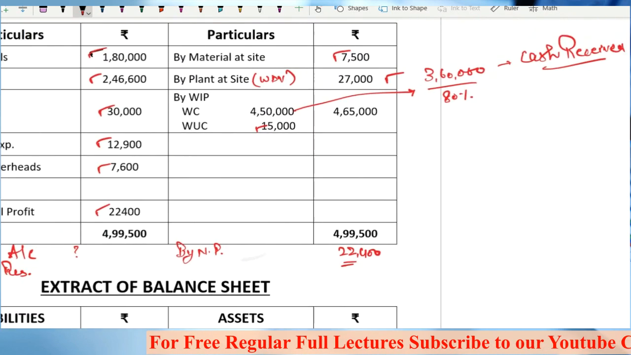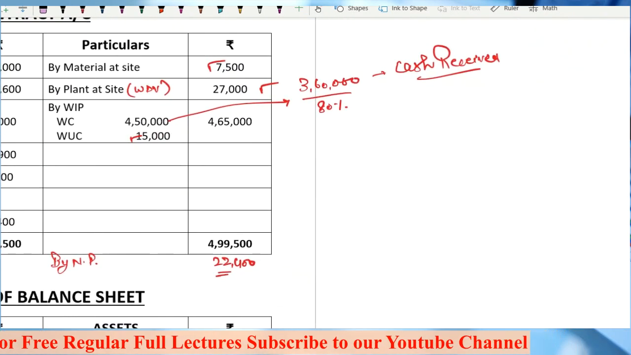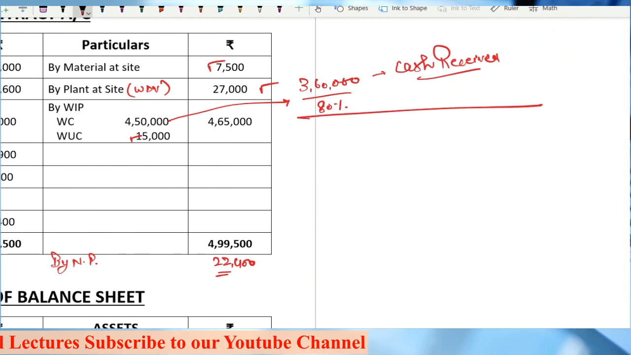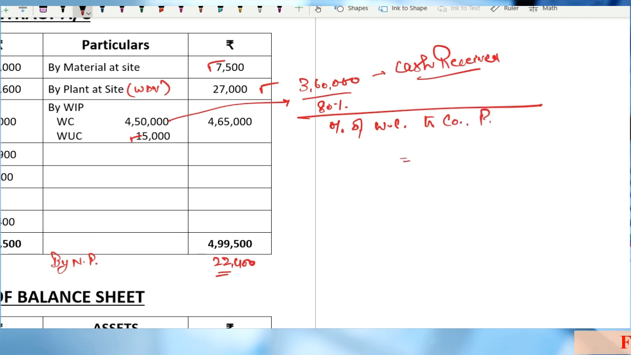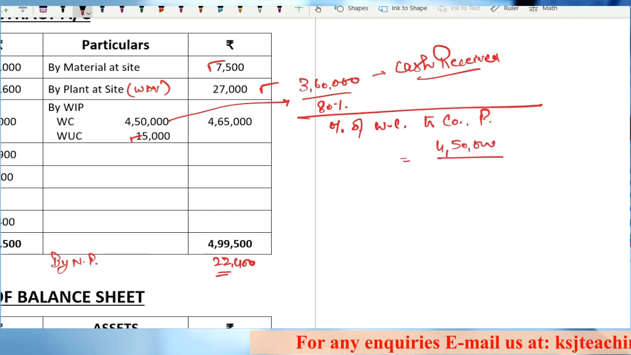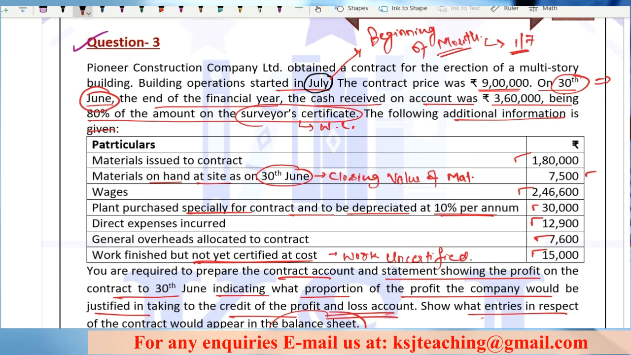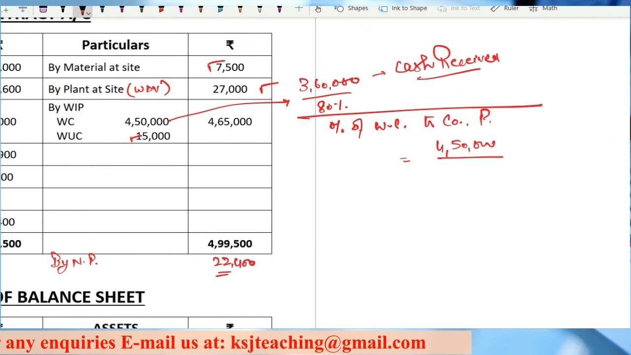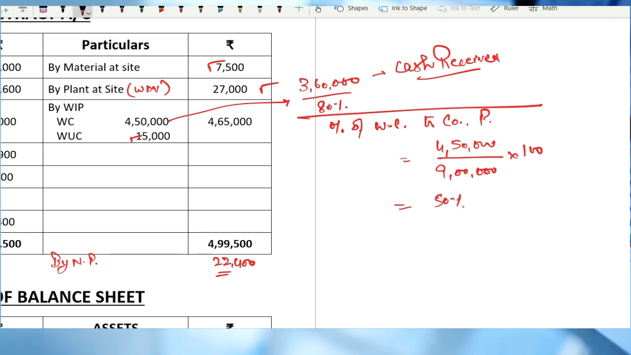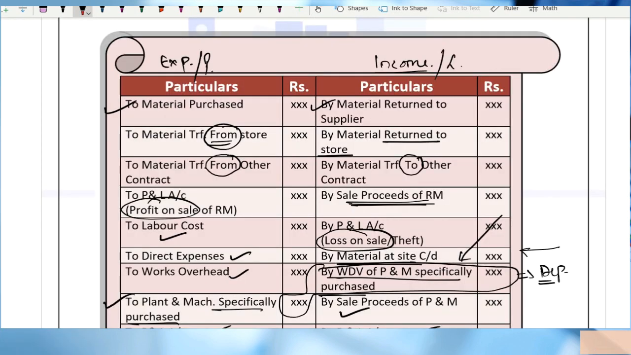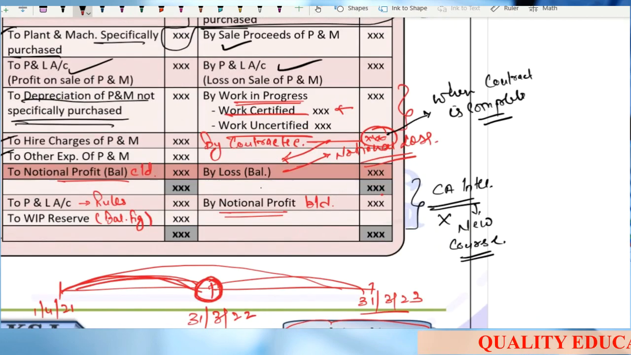Now this will depend upon what? For this, again, you will calculate the percentage of work certified to contract price. Work certified is 4,50,000. Right? What is my contract price? Sir, the contract price is 9 lakh rupees. So 4,50,000 divided by 9 lakh multiplied by 100, again it is 50%. So what you will do is apply the rules of 50%. I'll show you where it is.